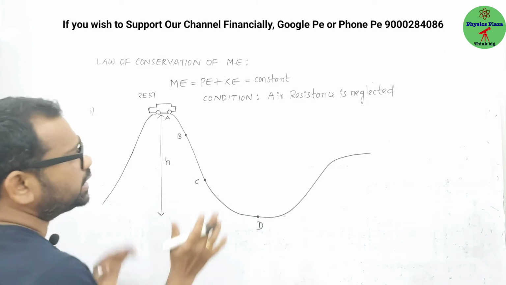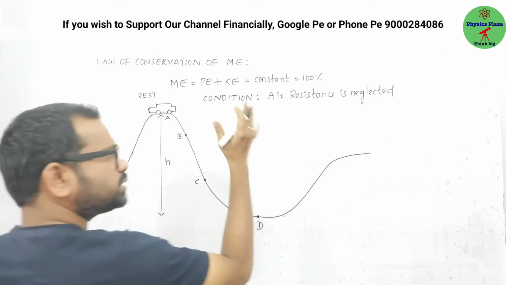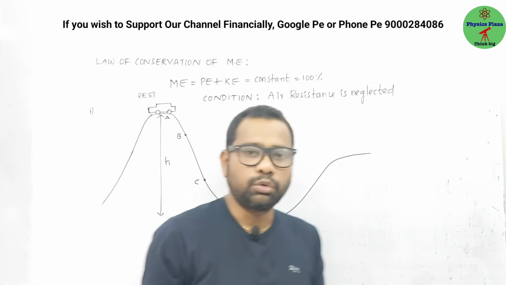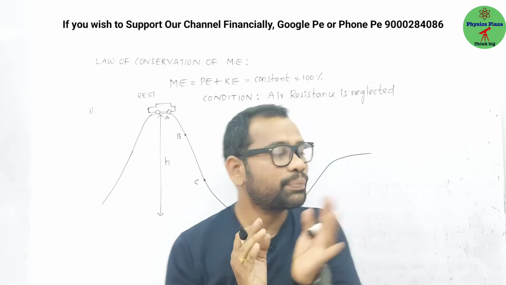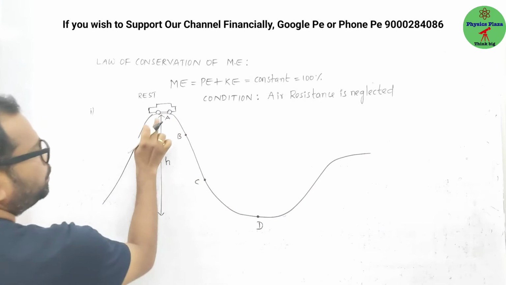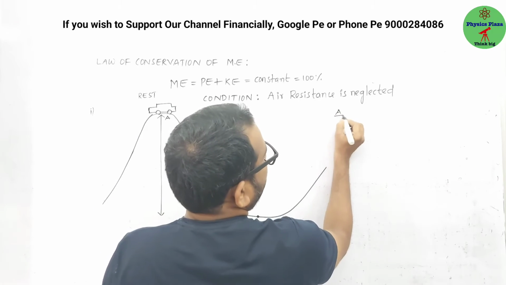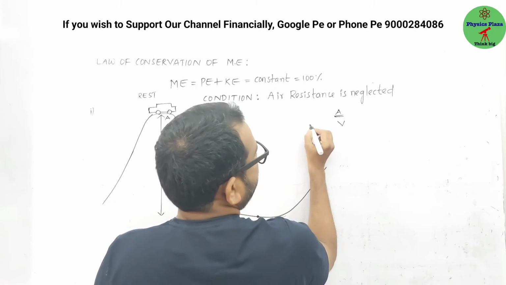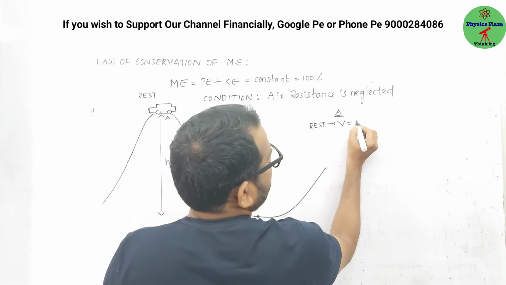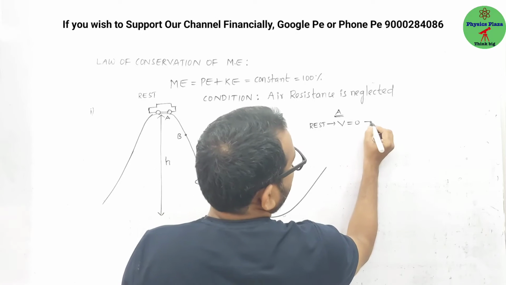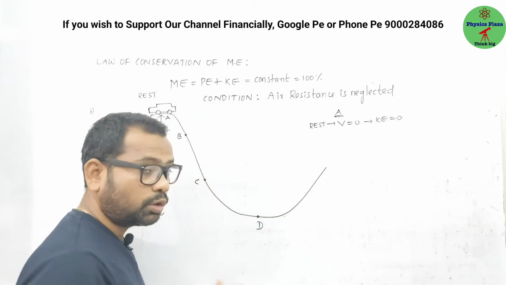So the energy we can take is 100%. You can take 200, 300 also, but in general, for total energy we will take 100, right? Okay. Now at a point A, children, please let me give you clarity. At a point A, the body is at rest. Body at rest means velocity is 0, that is, speed is 0. Speed is 0 means kinetic energy is 0. Hope you are able to follow my point.